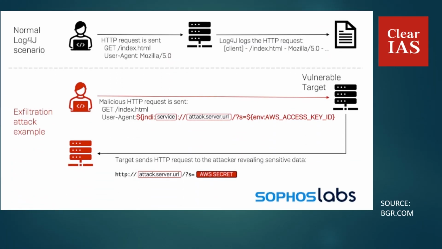So, from this figure, you can get a clear understanding of the Log4j vulnerability. In the first case, that is normal Log4j scenario, what happens is a HTTP request will be sent by you and this URL will be directed to the intended server, and this request which has been typed will be logged by the Log4j. However, in the second case, that is exfiltration attack example, a malicious HTTP request will be sent by the hacker and this request will be redirected to a particular server which is under the influence of the hacker or which is compromised. So because of this, the hacker can get access to the details of your computer.